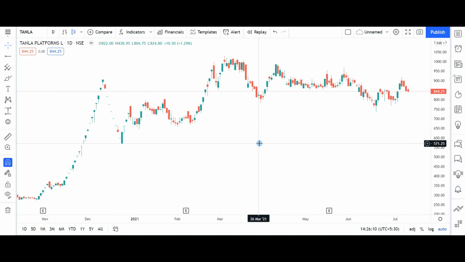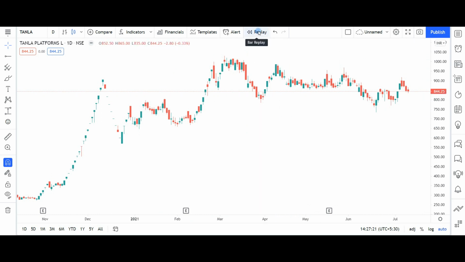Today's video will be very useful and it is very important. Today I am going to do a video about bar replay, which is a useful method to hide information in the chart and then go bar by bar and analyze the chart as if it is happening on a day-to-day basis. This exercise will be helpful to understand how our mind will think when we are actually holding a trade or when the day-to-day chart is developing. I am using the TradingView platform for this exercise.